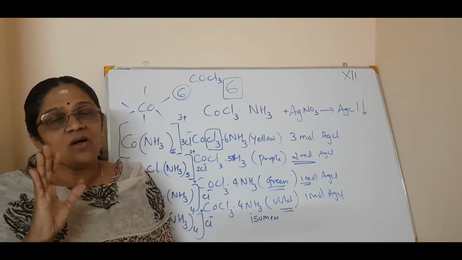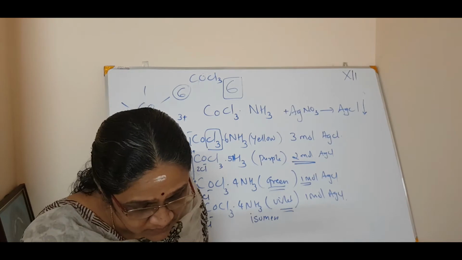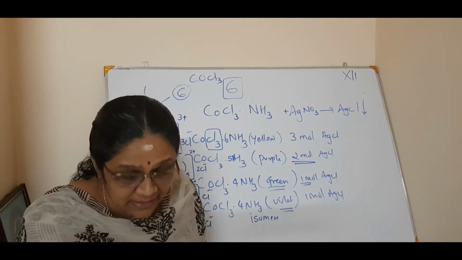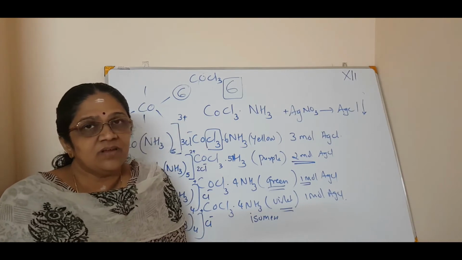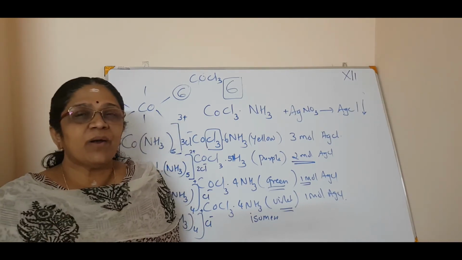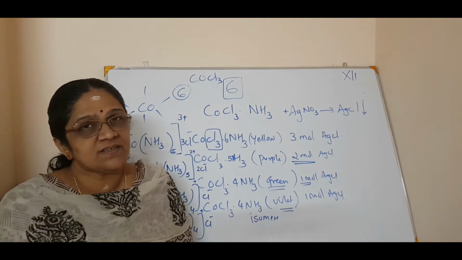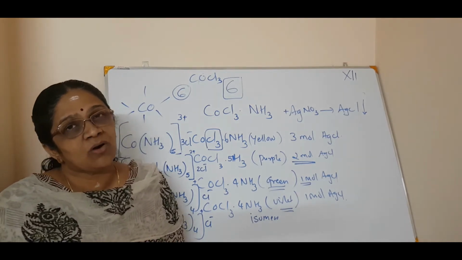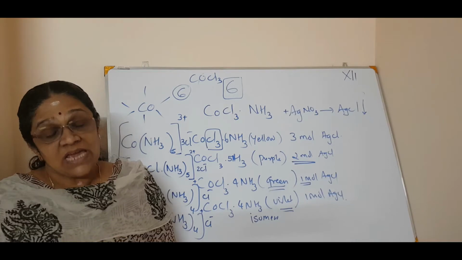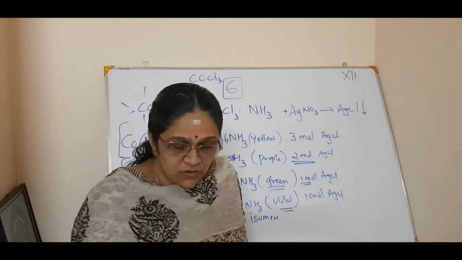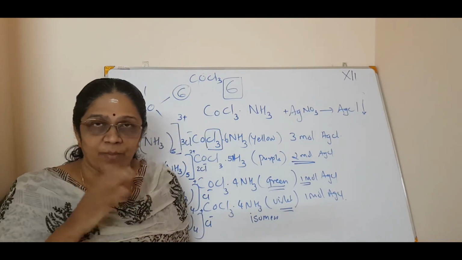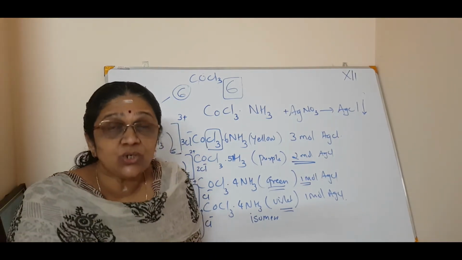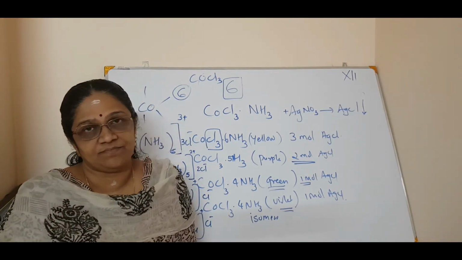Correct. Now we will go through some of the postulates which were proposed by Werner in 1898. Werner proposed 4 points about coordination compounds or complexes. The first postulate: in a coordination compound, the metal shows 2 types of linkages.